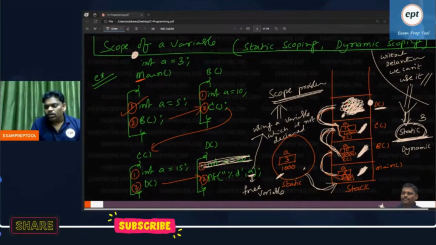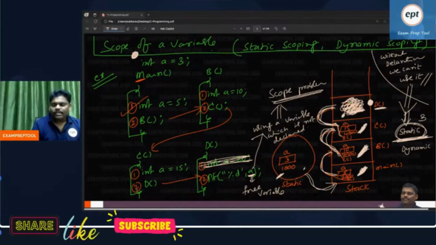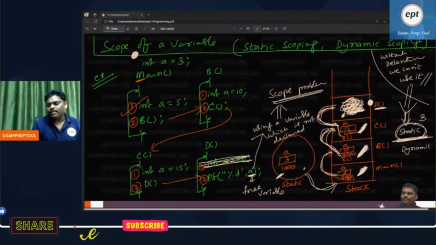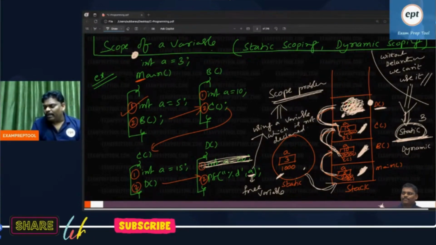So in some programming languages, the person who invented the language will say that in my language, scope problem the compiler will solve. In some languages, the inventor will say that scope problem the processor will solve it.